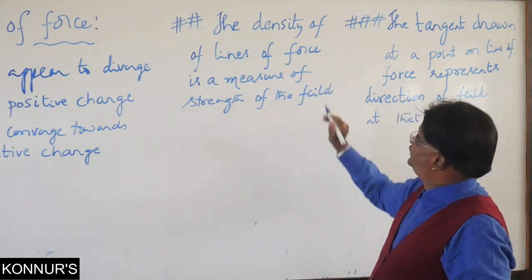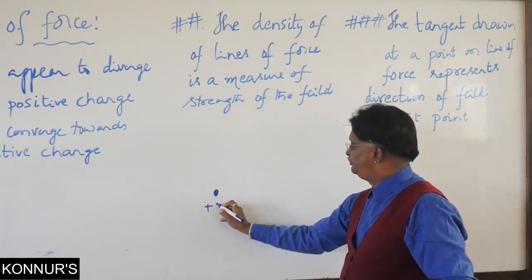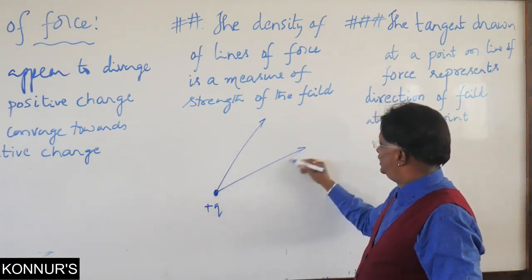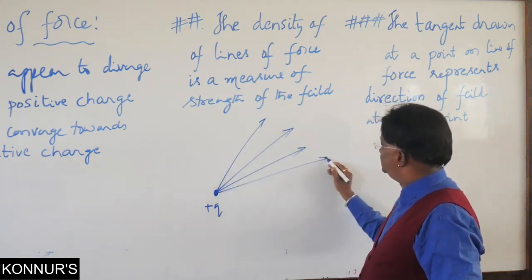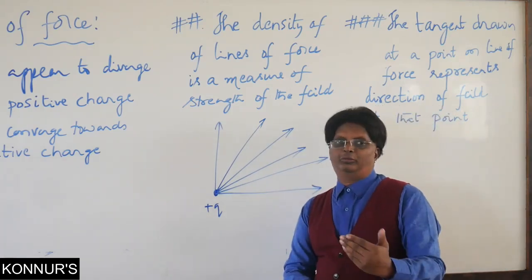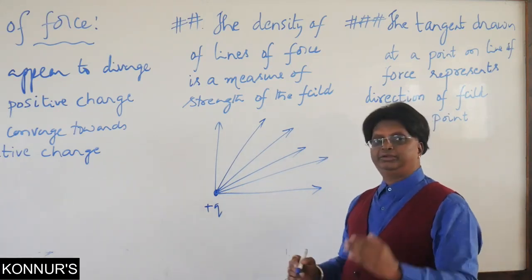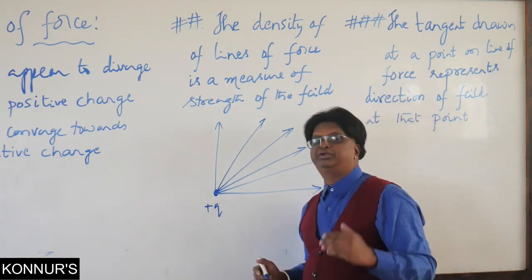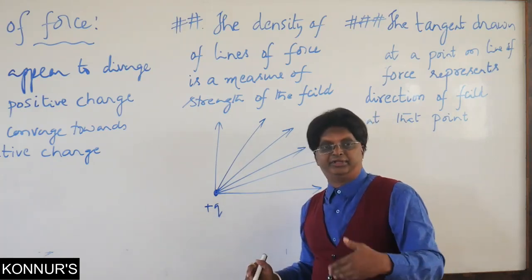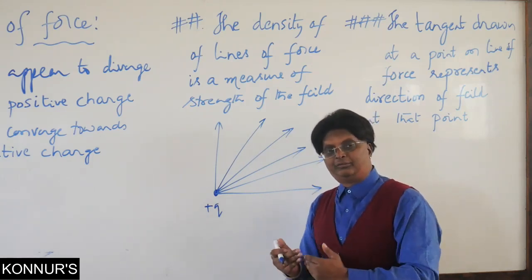What is that? Density of field lines. Supposing I consider a charge here which is plus q, and earlier we have seen all these field lines are diverging. They appear to diverge from this positive charge, and we know, maybe out of common observation also, that with more and more distance, the effect of this positive charge will decrease. The effect of the charge is more nearer the charge, and the effect gradually decreases as the distance increases.